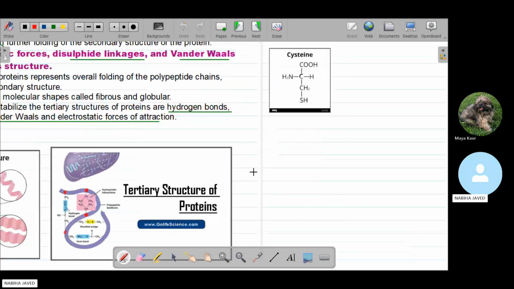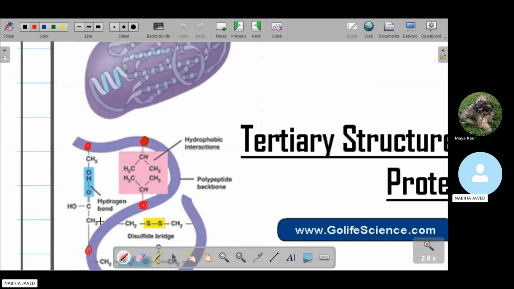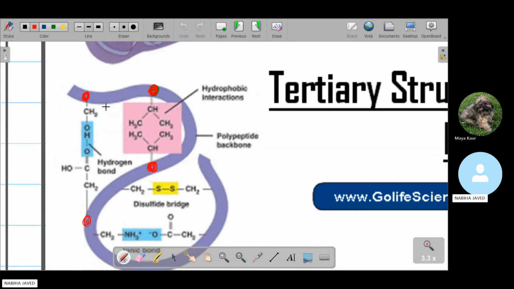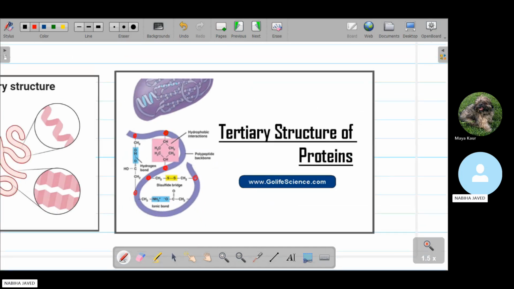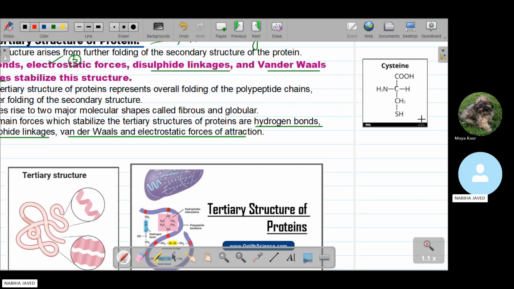So here, the hydrogen bonding is present, for example, glycine and serine are present. Because of this, they form the hydrogen bond, and here a disulfide bridge is present. Why is the disulfide bridge present? Maybe here an amino acid is present which has the disulfide functional group. This is the structure of the amino acid which contains it. That is the example of cysteine.